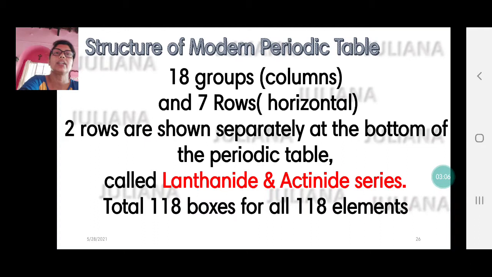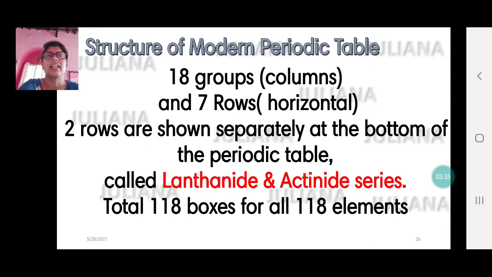So therefore here we now have 18 groups, 18 columns. Columns are called groups and there are 7 horizontal rows. Rows are called periods, same as in Mendeleev's. Now there are 7 major rows and 2 rows are shown separately at the bottom of the periodic table. But we say there are 7 rows, not 9 rows.